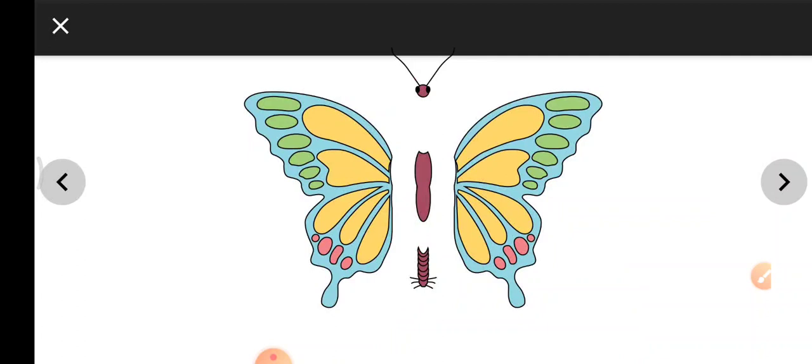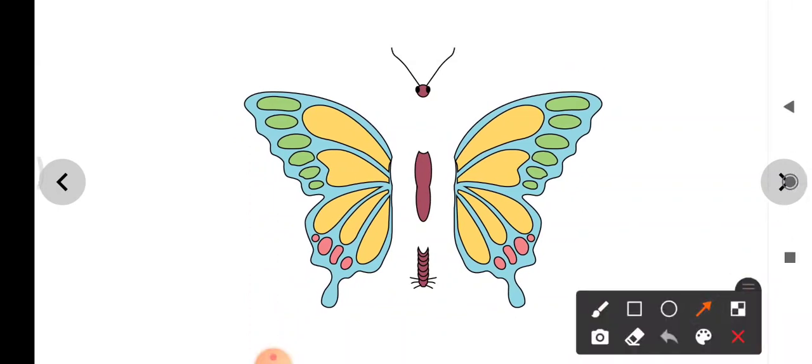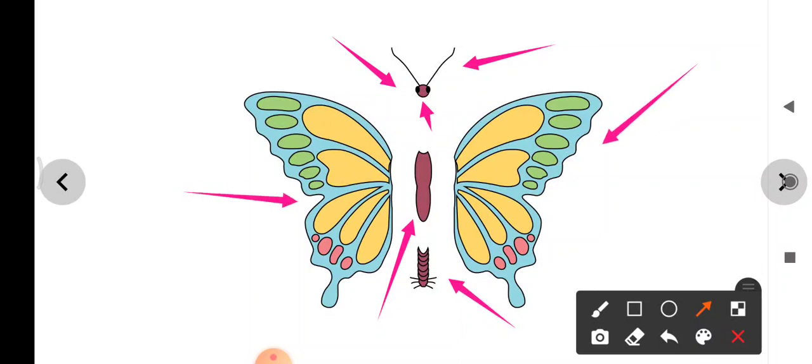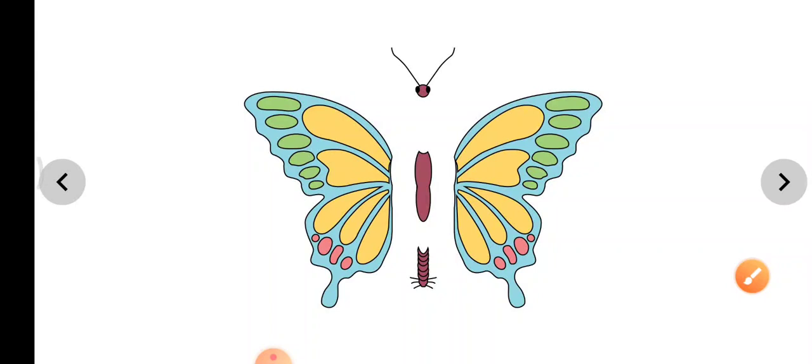Right? Let's move forward. This is a butterfly. You have to join the parts of this butterfly. On the top here, what do you see? Head, antenna, eyes. Two black eyes are there, antenna is there and head is there. So this body part is called thorax and this is abdomen. These are wings.